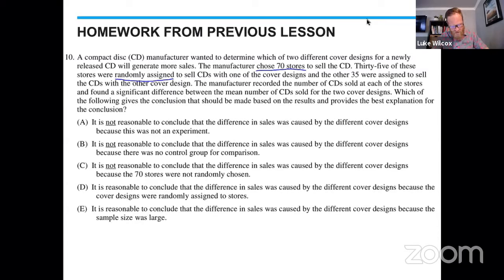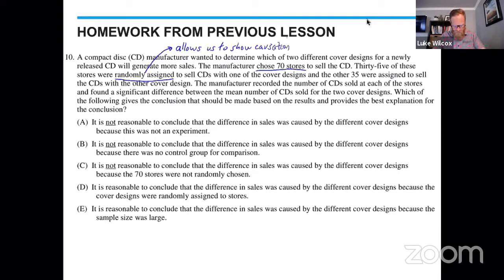So listen, the fact that they have random assignment of these two different album covers is important, right? This is part of the experimental design. And the reason why we do random assignment is so that we create two groups which are roughly equivalent, so that if in the end there's a difference between the two groups, we know that it was caused by the treatment. So this random assignment is what's going to allow us to show causation. And we'll see when we look at the answer choices that this is going to be very important.